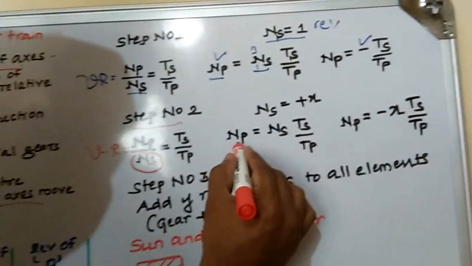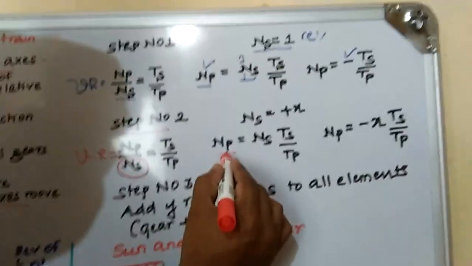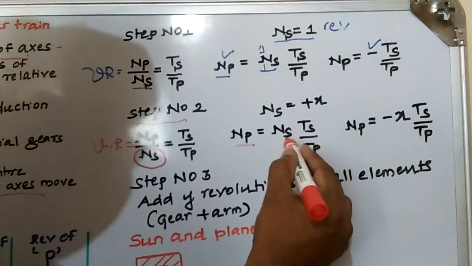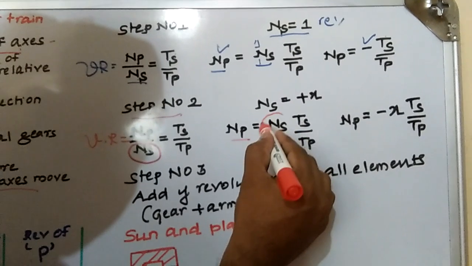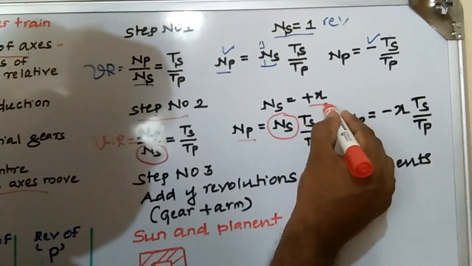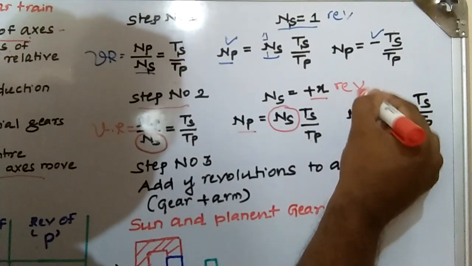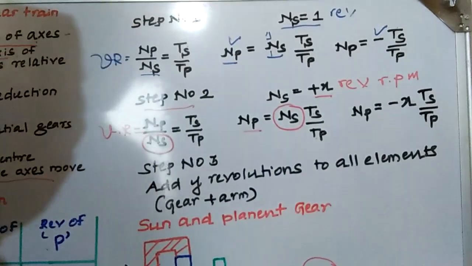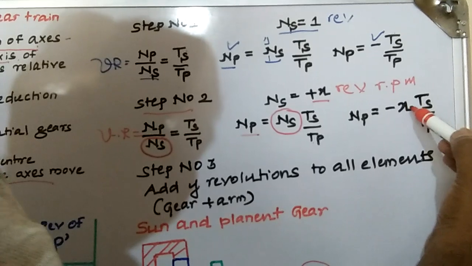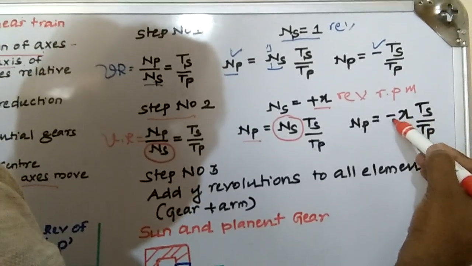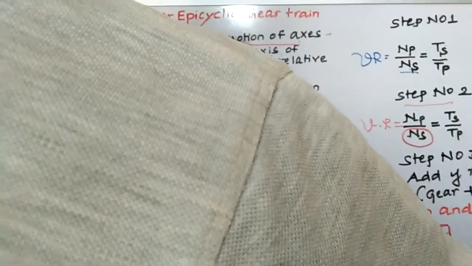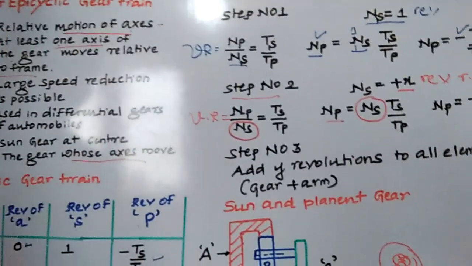Then I need the revolution made by Np, the planet gear. It comes as Ns times Ts by Tp as usual. You replace Ns, the revolution given for the sun gear, with plus x revolution, that is also rpm. Then once again you replace with x, and the minus sign is nothing but the anti-clockwise direction. I have taken it as anti-clockwise, a negative sign, as usual.